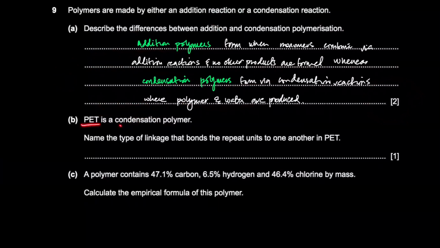PET is a condensation polymer. The type of linkage: PET is a polyester, so the type of linkage is called the ester linkage.